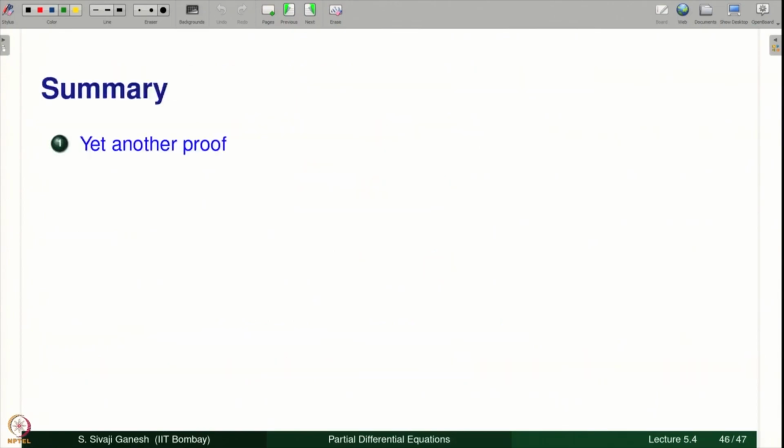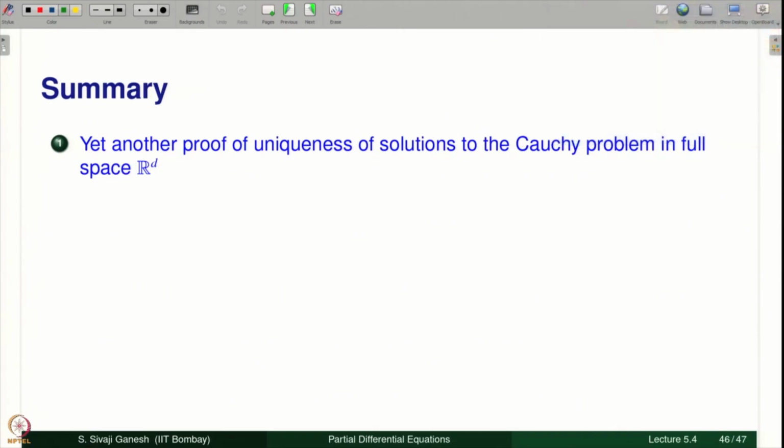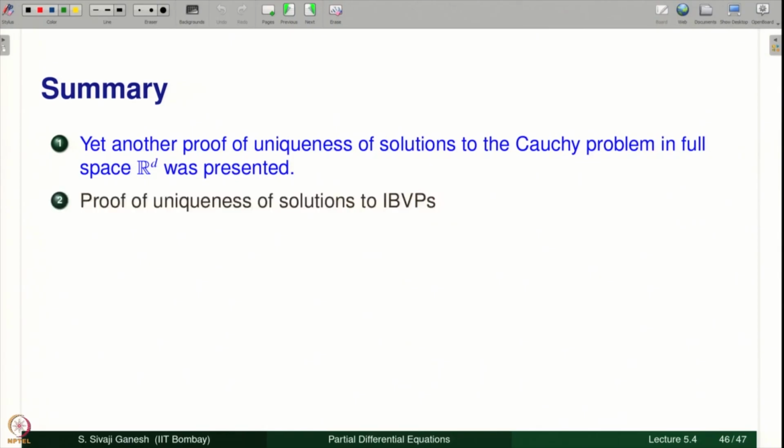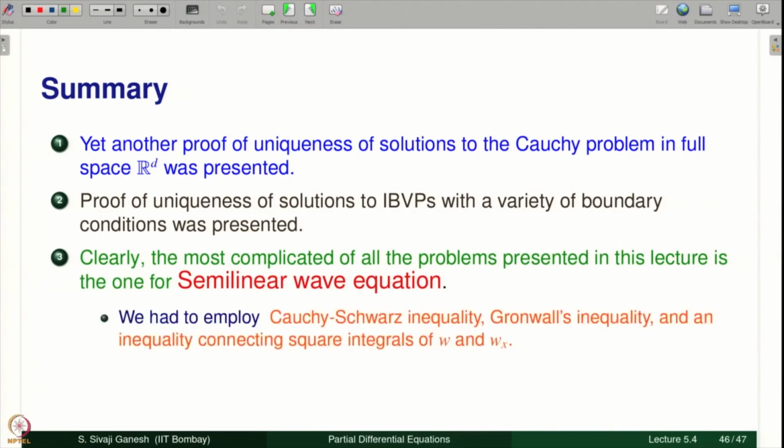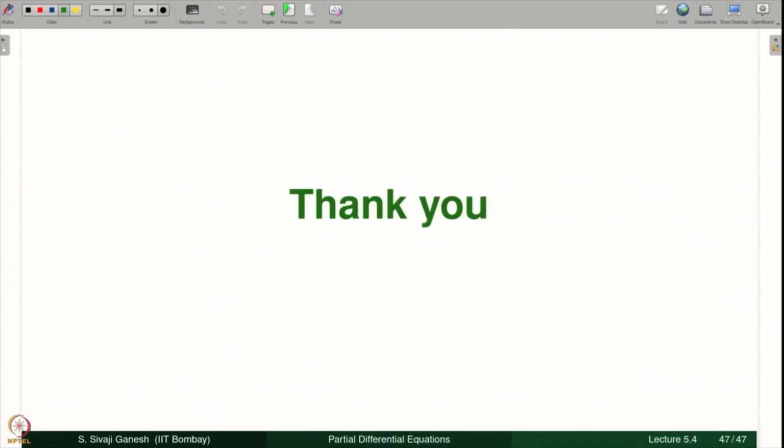Let us summarize. Yet another proof of uniqueness of solutions to the Cauchy problem in full space R^d was presented. Proof of uniqueness of solutions to IBVPs with a variety of boundary conditions was presented, in fact Dirichlet and Neumann. Clearly, the most complicated of all the problems presented in this lecture is the one for the semilinear wave equation. We had to employ the Cauchy-Schwarz inequality, Gronwall's inequality, and an inequality connecting square integrals of W and Wx, which is known as the Poincare inequality in the advanced theory of PDEs. Thank you.